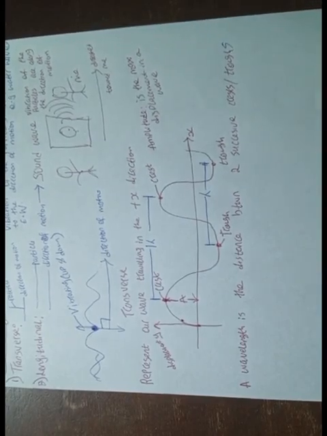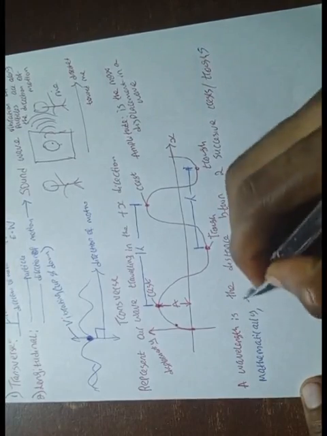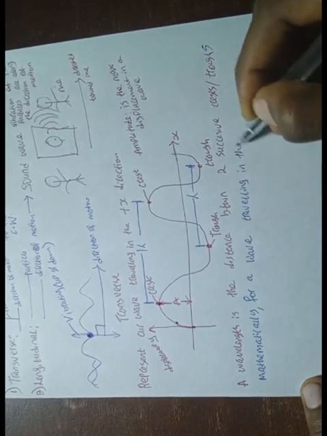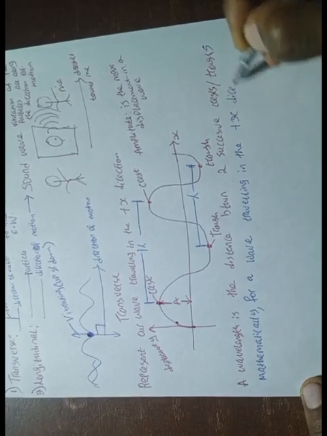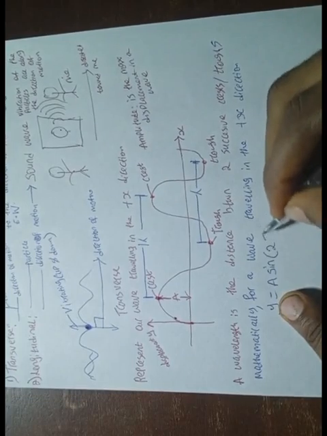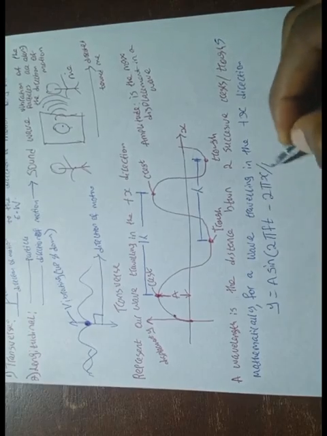Now, mathematically, how can we state this? Since we agree this is a sine wave, mathematically, for a wave traveling in the positive x direction, we say that y is equal to A sine of 2 pi f t minus 2 pi x over lambda, where A is the amplitude.